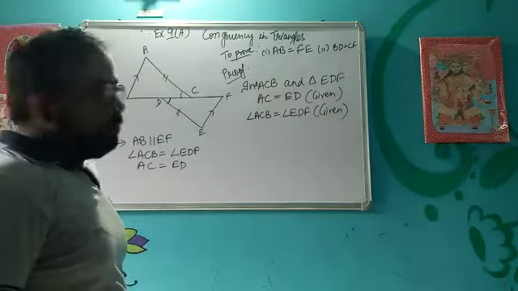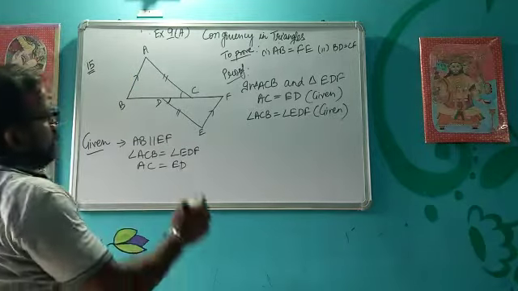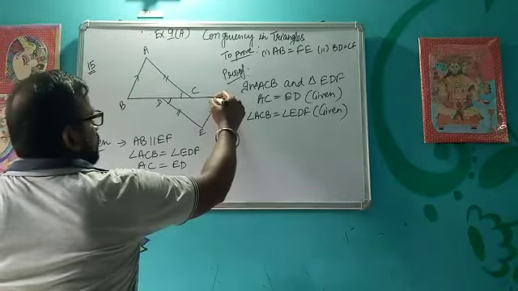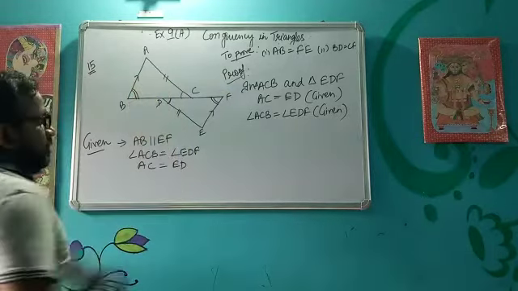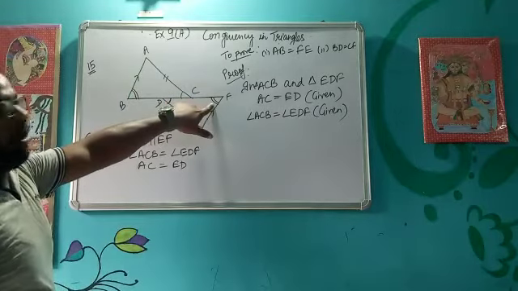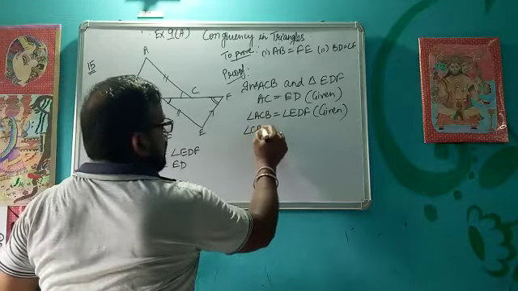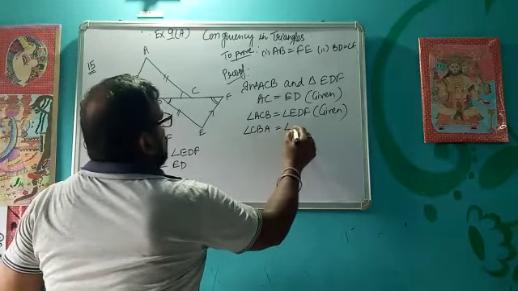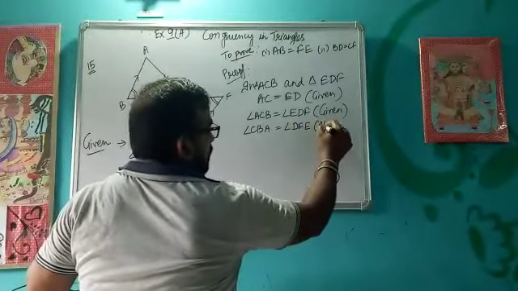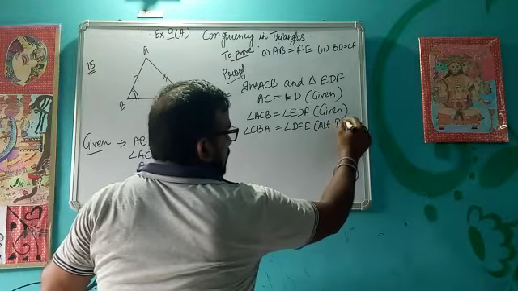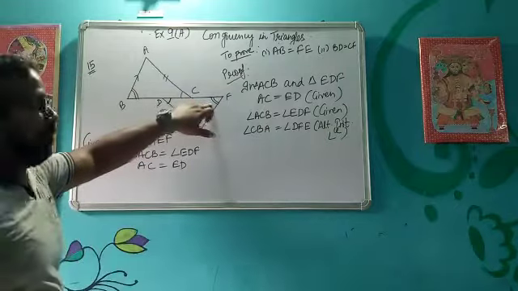Okay. Now using the property of parallel lines, what can we do? We can prove these two angles as equal to each other. Okay. This angle is equal to this angle. Which type of pair are they forming? They are forming an alternate interior angle pair. So I am going to write angle CBA is equal to angle DFE, and the reason is alternate interior angle. Okay, alternate interior angle they are forming.